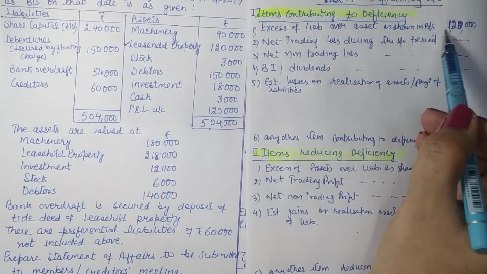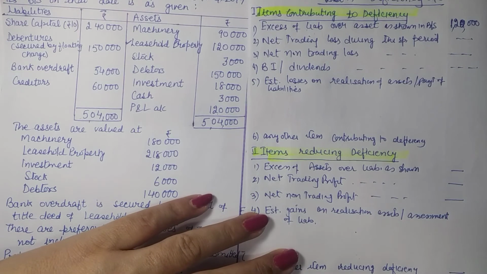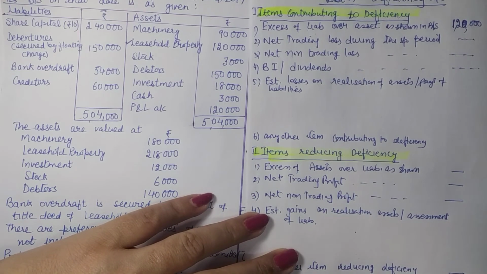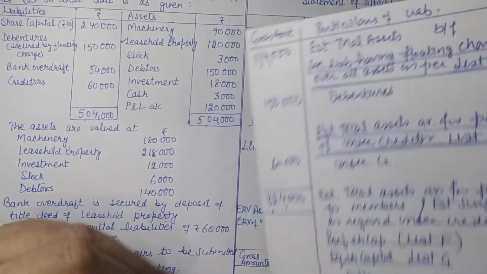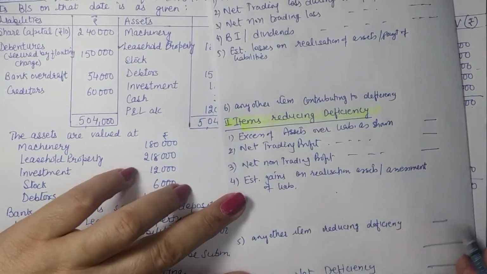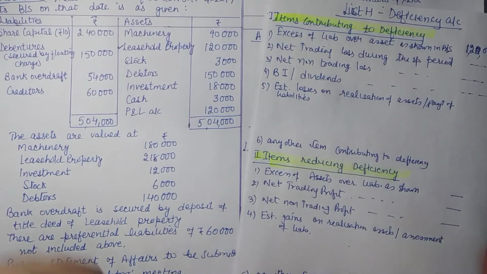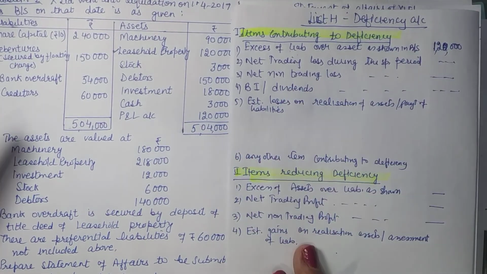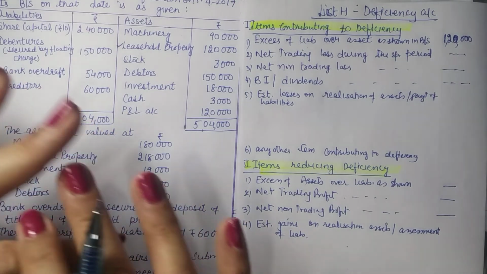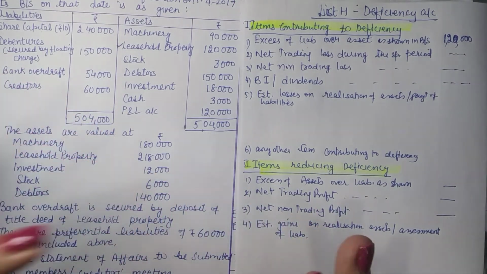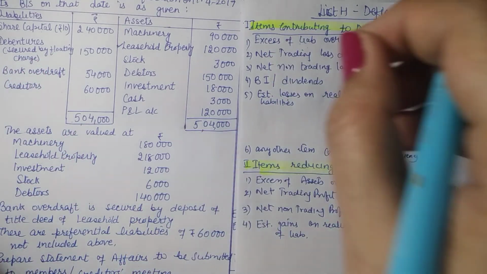So we have this loss here, and we are to come to the net surplus or deficiency, which is appearing in our statement of affairs as, finally, 5,000. So this 5,000 is to be explained. This is your journey from 1,20,000 to 5,000 that you reached here. No such information is there, and since this topic has been included for the first time, you can expect that not much detail will be given in the question. It is going to be a simple question, but the format has to be there. So you have to record it.